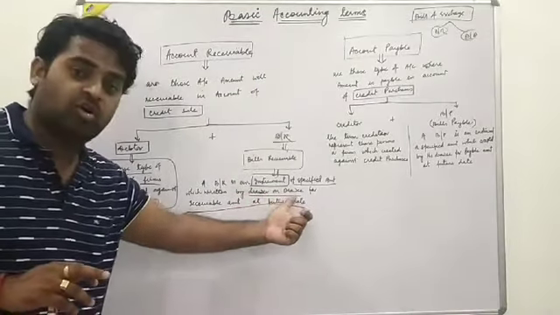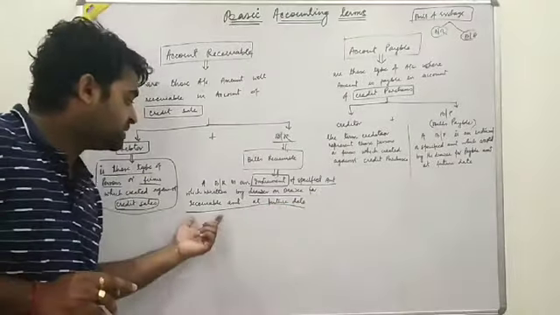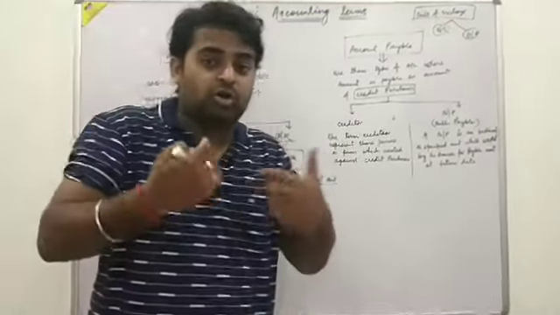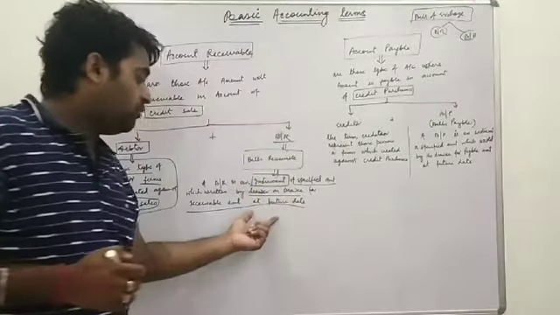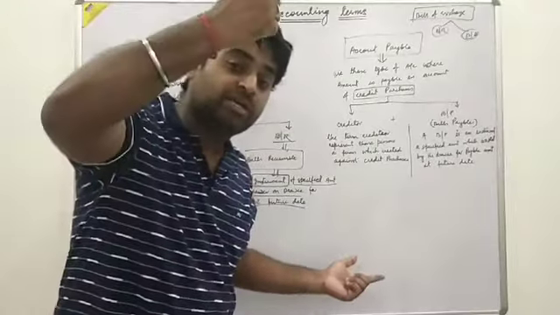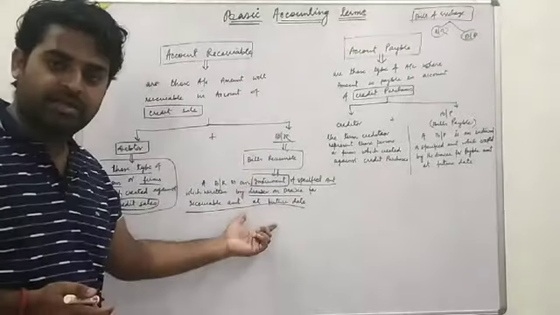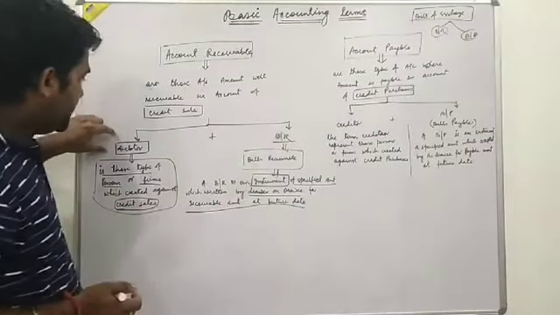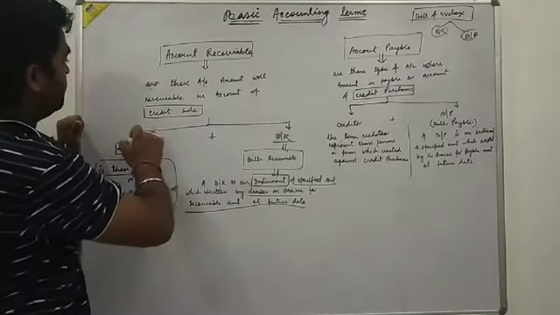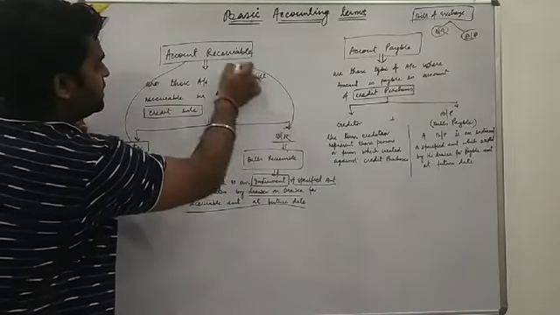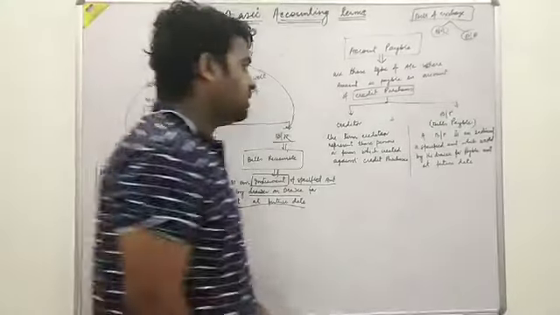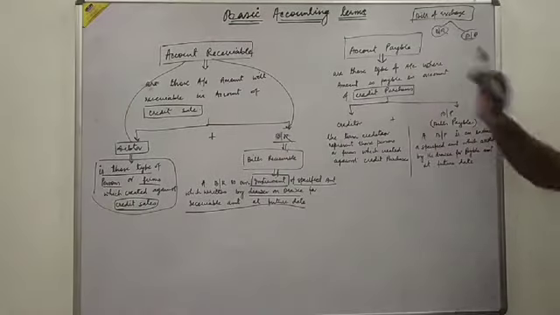The drawer draws on the drawee for the receivable amount, meaning whatever amount the drawer will receive at a future date. Whatever proposed date will be mentioned under the BR. So debtor and BR both we will consider under account receivable.